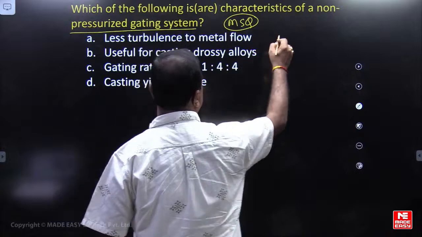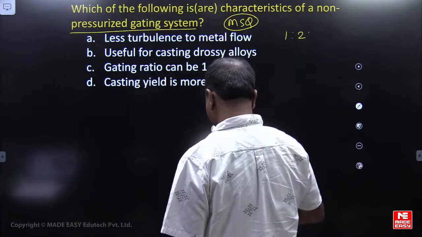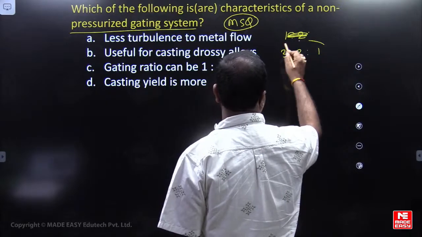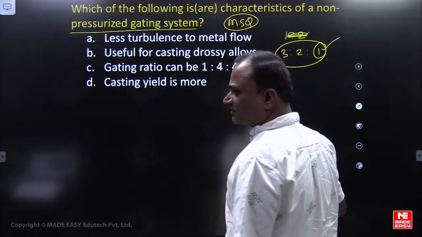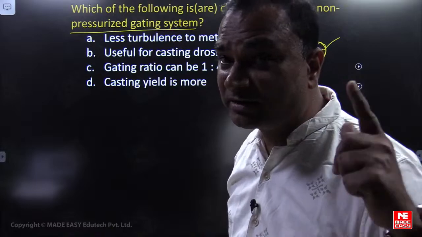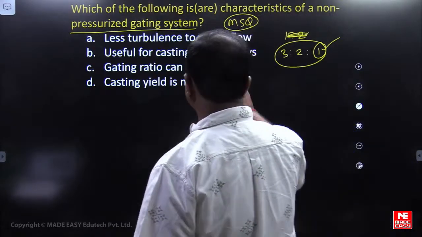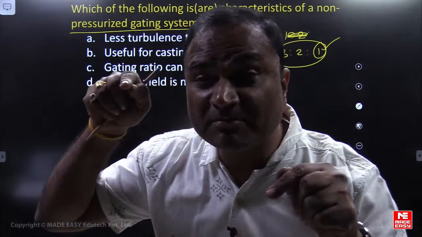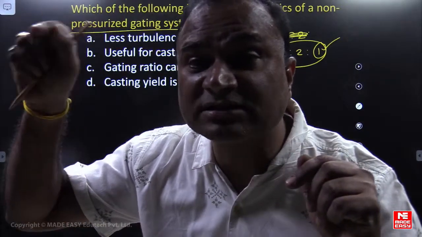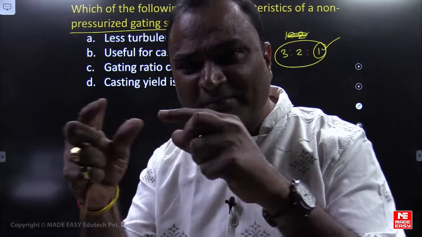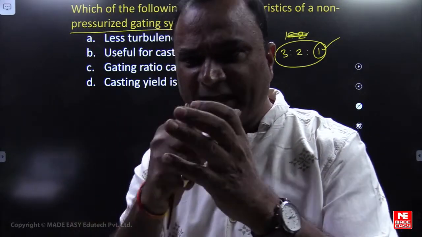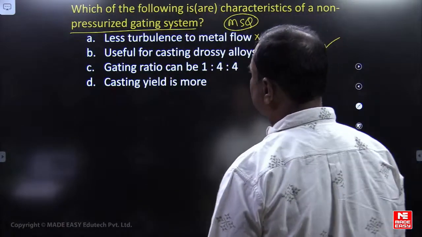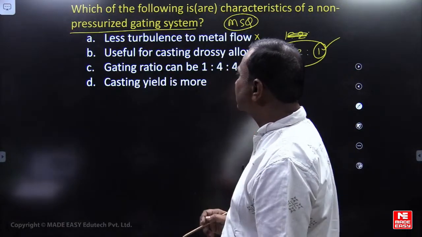Let us say pressurized means 3:2:1. Where is the minimum area? At the gate. Minimum area or choke area will be at the gate. Less turbulence to metal flow? More turbulence will be there, because liquid metal enters the cavity with high velocity, because with minimum area at the gate, liquid metal enters the cavity directly from this choke area. Velocity is higher. Less turbulence to metal flow is the wrong answer.